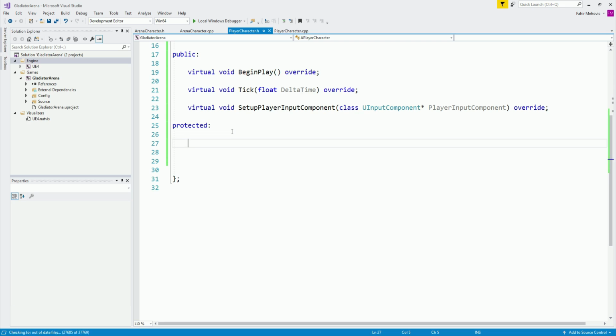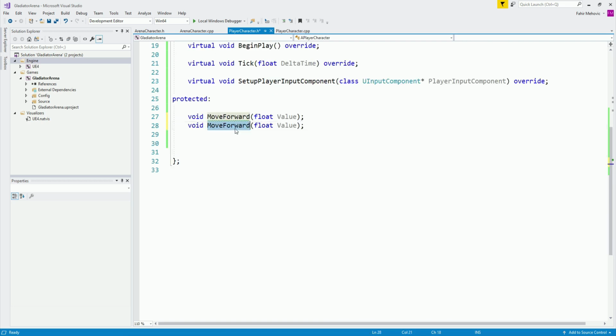Now here in the protected, we are going to create void MoveForward to, of course, move our character forward, and it's going to take a float value as the parameter. I'm also going to copy this and paste it over here, and this one is going to be MoveRight. We're also going to control our mouse, so we're going to have void MouseX, which also takes a float value, and also a void MouseY, which also is going to take a float value as a parameter.